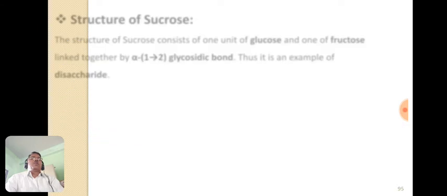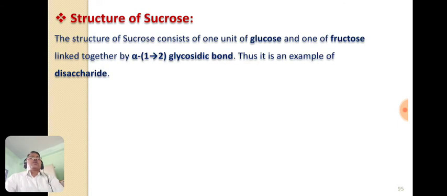So this is the general introduction regarding sucrose, or you can say sugar. Now let us see the structure of sucrose. The structure of sucrose consists of two units. One unit is glucose and the other is fructose, and these two units are linked together by an alpha 1,2 glycosidic bond,